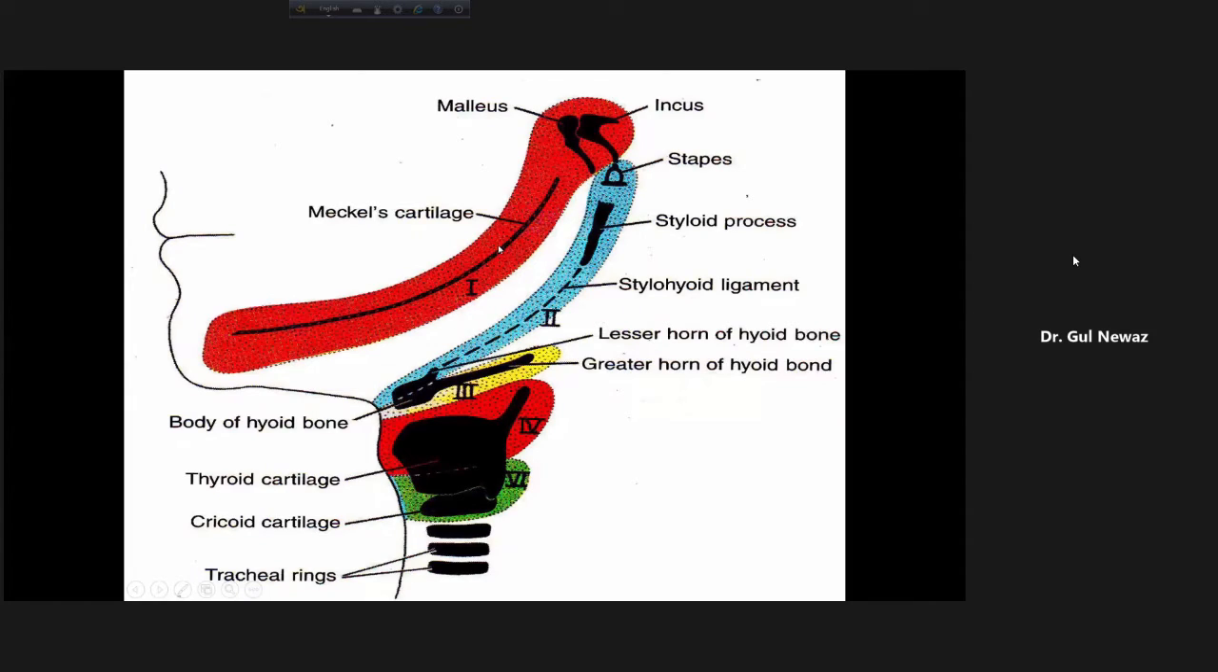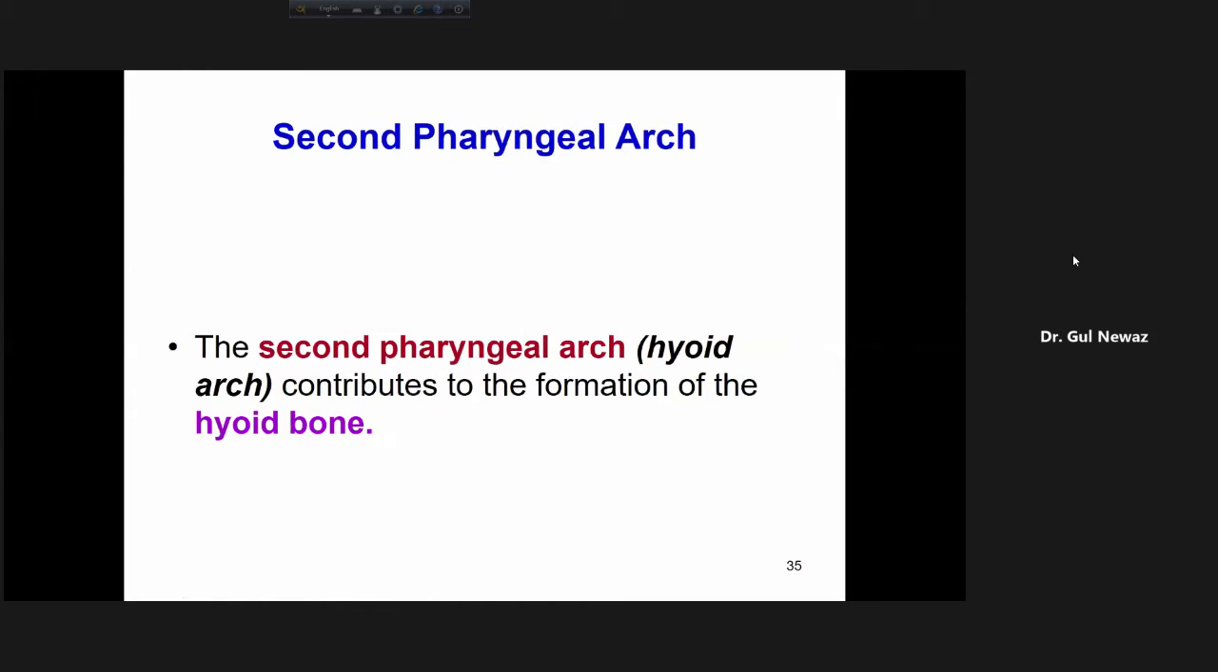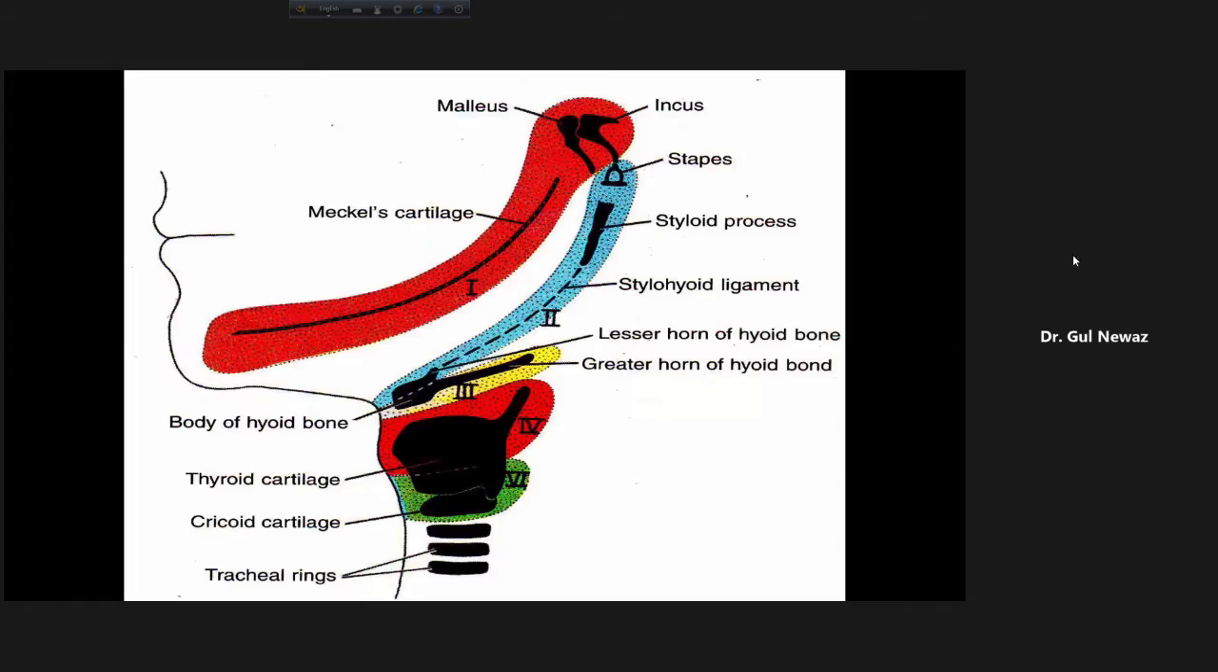So the first pharyngeal arch, I told you that I haven't shown the maxillary prominence here. This is a part of the first pharyngeal arch, which gives rise to your maxilla, zygomatic bone, and squamous part of the temporal bone. And the mandibular prominence gives rise to the mandible. The second pharyngeal arch, blue in color here, also known as the hyoid arch, gives rise to the hyoid bone and the lesser horn of the hyoid bone.